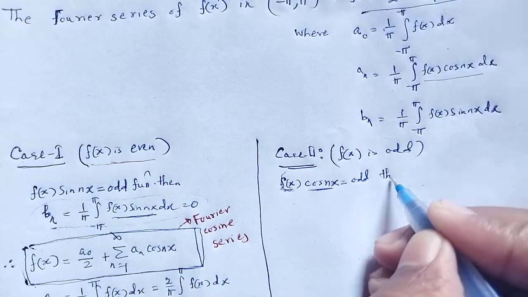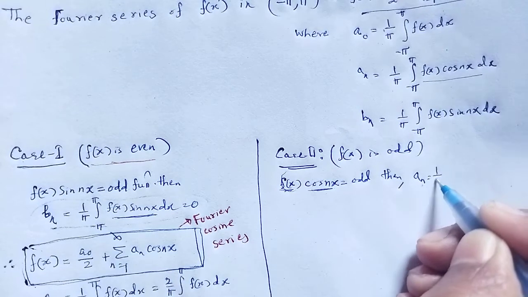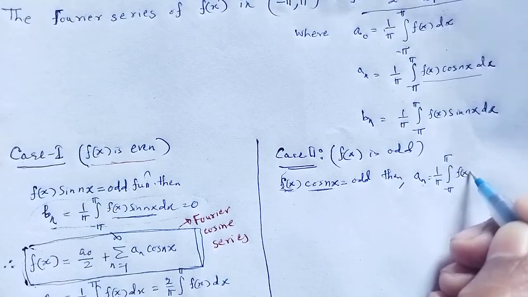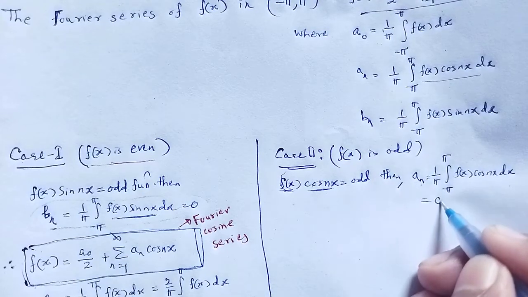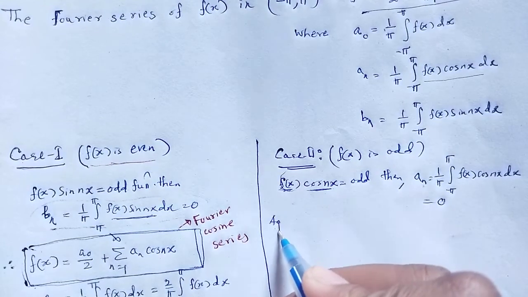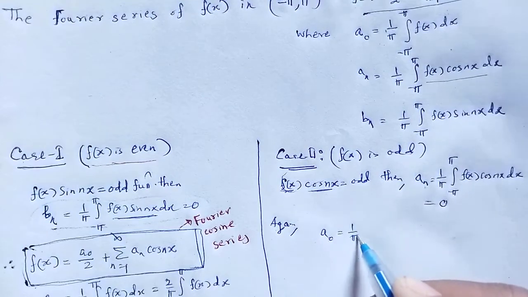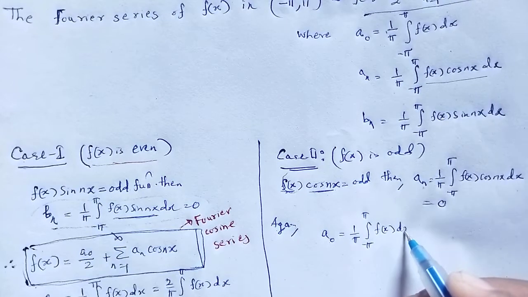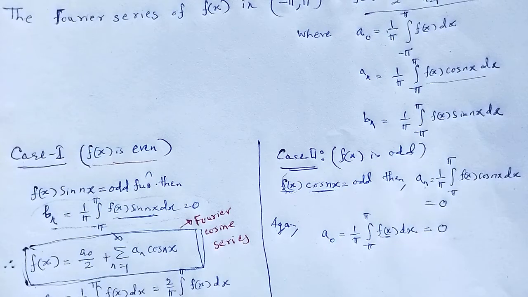Or we can say an is equal to 1 by pi integration from minus pi to pi f of x cos nx dx, which results in 0. Again a naught will be 1 by pi integration from minus pi to pi f of x dx, and as f of x is an odd function, that also results in 0.